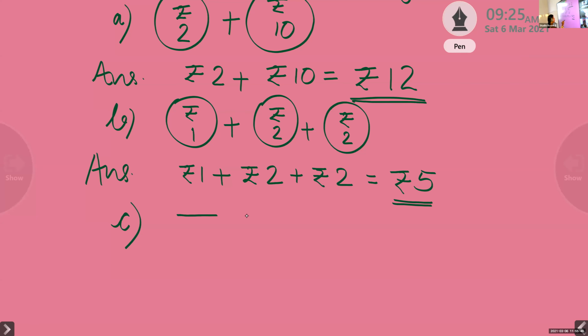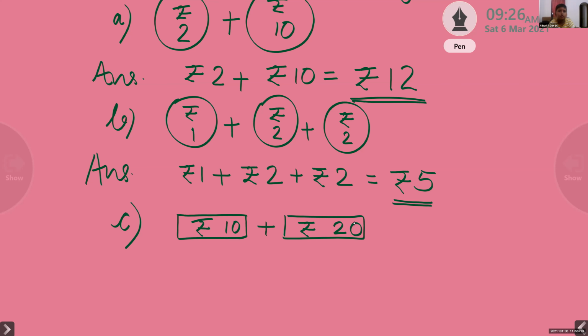We have to identify the notes. Which are the 2 notes you can see? Rupees 10 and rupees 20.